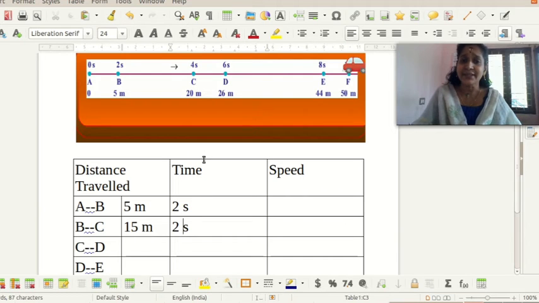In the third case, we are going to look at C to D. How much distance was covered? Yes, 26 minus 20.